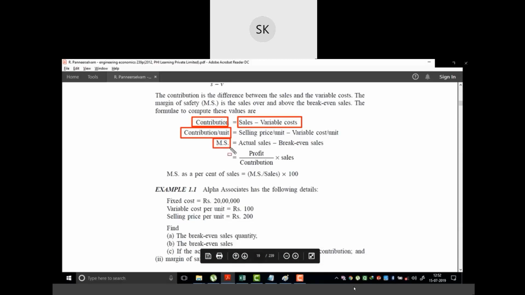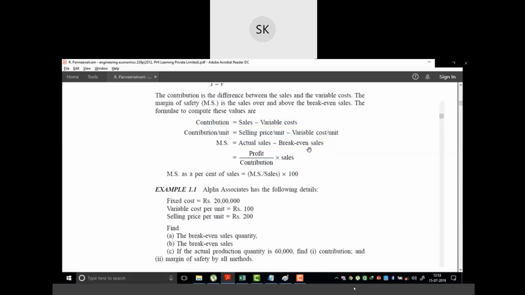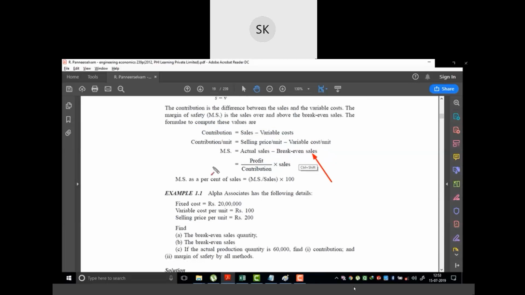And this is margin of safety. MS means margin of safety, which is equal to actual sales minus the break-even sales. So this break-even sales parameter is always fixed, and we need to increase the actual sales to increase the margin of safety. So when actual sales increase, the margin of safety increases. So MS is proportional to the actual sales.